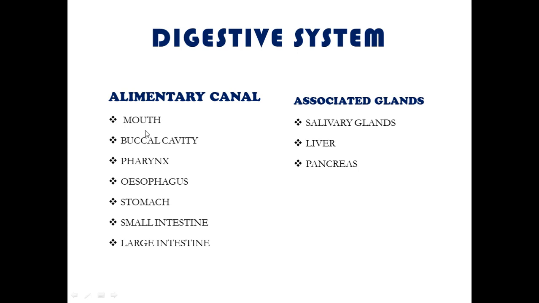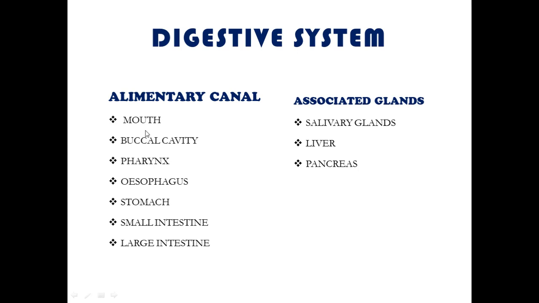So let's start with the alimentary canal. The alimentary canal is actually nothing but a hollow gut. It is also called gut. It is a hollow tubular part of our body. The whole organ which constitutes the alimentary canal is hollow, either it is the mouth or pharynx or esophagus or the small intestine or the stomach. These all are hollow, so the alimentary canal is also called gut. The first part, which is the anterior opening of the alimentary canal, is called the mouth.